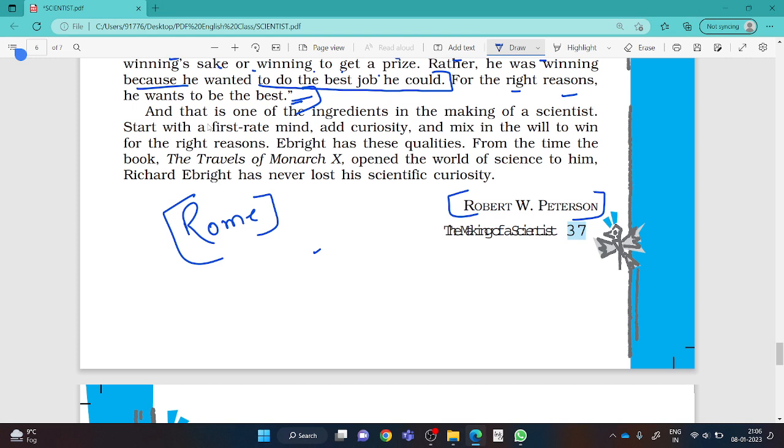And that is one of the ingredients in the making of a scientist. Start with a first rate mind. He had a first rate mind. Add curiosity. People should have the curiosity. Mix in the will to win for the right reason. Will means desire to win. Richard Ebright has these qualities. Means everyone, please remember, if you have a good mind, if you have the eagerness, curiosity to learn anything, if you have the willpower to win, you will become successful in your field for sure.